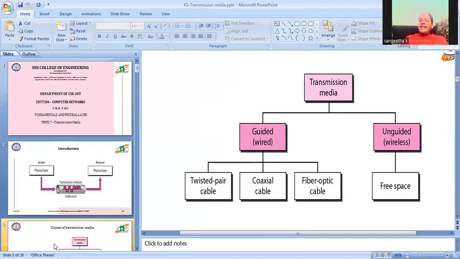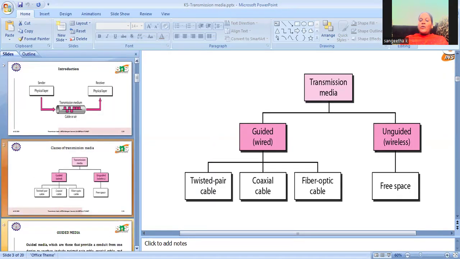If we take a wired medium, three different types of cables are used: twisted pair cable, coaxial cable, and fiber optic cable. If it is a wireless medium, the air is the medium. In that, the signals are transmitted in the form of electromagnetic waves. So in this session, we're going to discuss the various transmission media, how they work, and what nature they have. We will discuss them one by one.